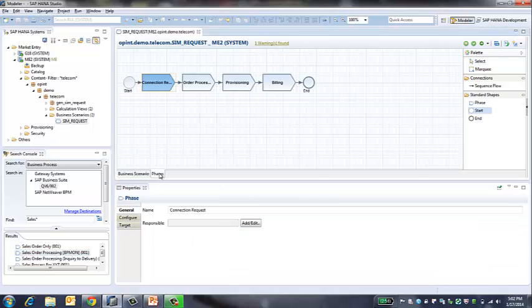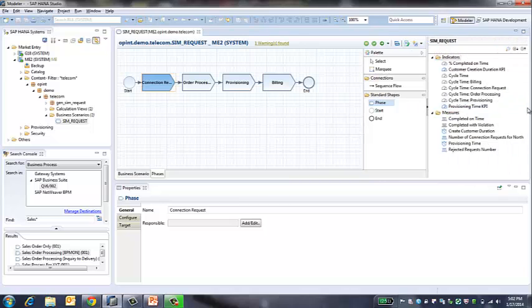Phases are the logical groups of activities that define important milestones in the process. For this process, we have considered these 4 phases that directly map to the milestones I showed in the previous slides. The fourth step is to define KPIs in the process. All businesses have KPIs and an end goal to meet these KPIs. Telecommunication is no exception. For this scenario, I have considered KPIs like provisioning time, that is the time taken to activate the SIM after the order is placed, or duration of customer creation, SIM activation, and so on and so forth.